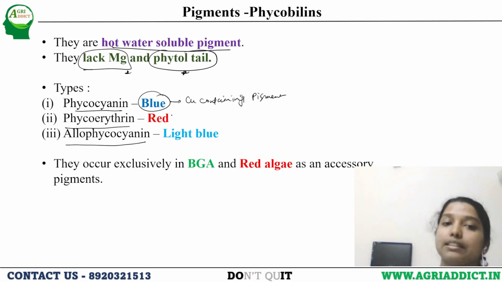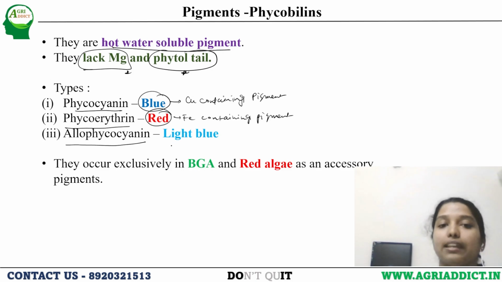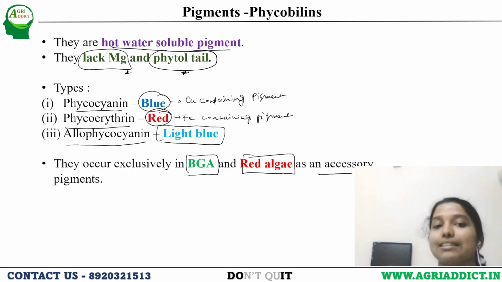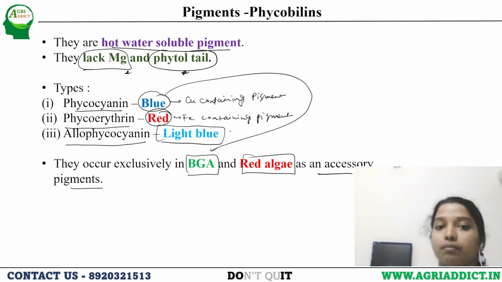Whereas phycoerythrin is red in color. This is an iron containing pigment. And next is allophycocyanin, which is light blue in color. They occur exclusively in blue-green algae and red algae as accessory pigments. In blue-green algae there is phycocyanin, and phycoerythrin is found in red algae. So they give this red color.